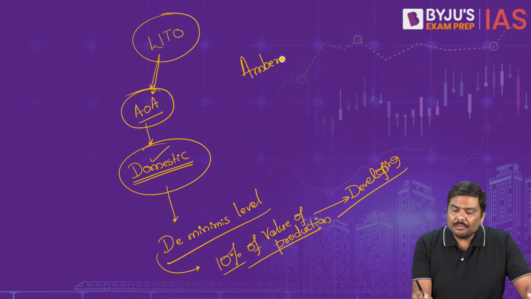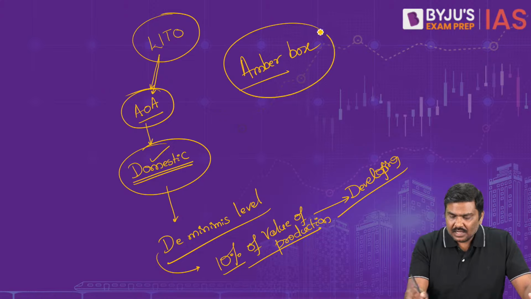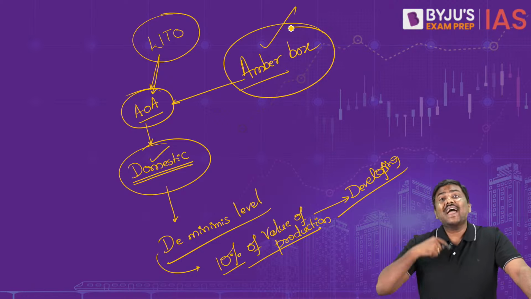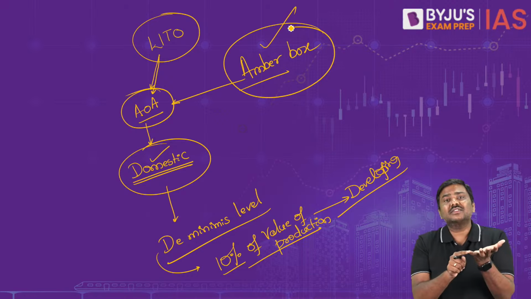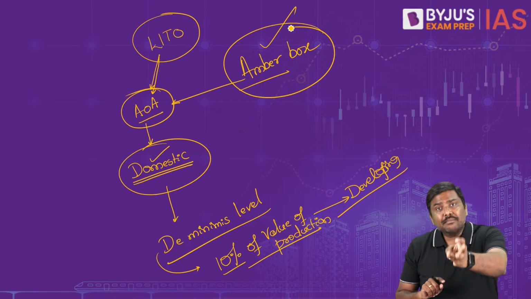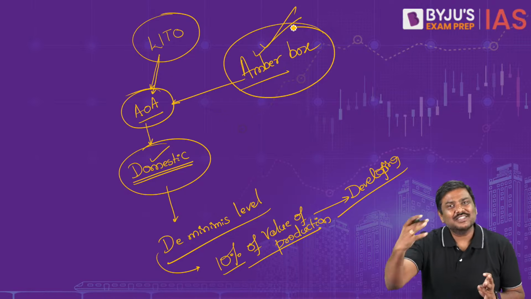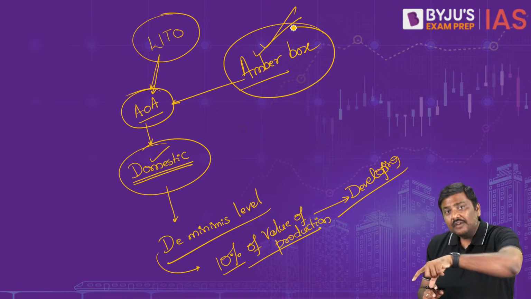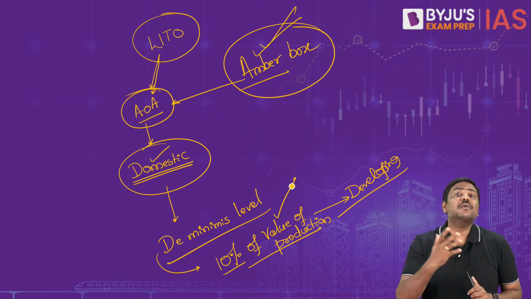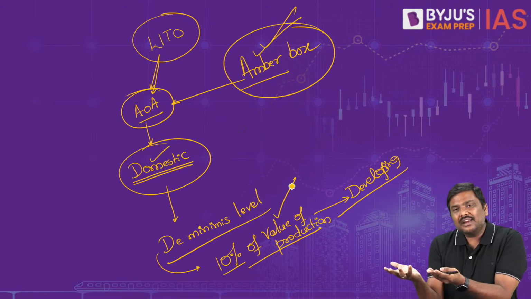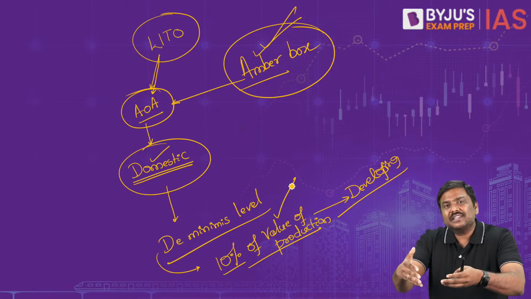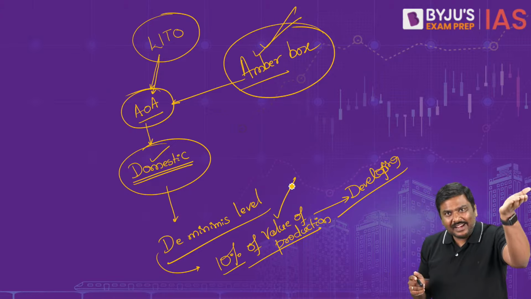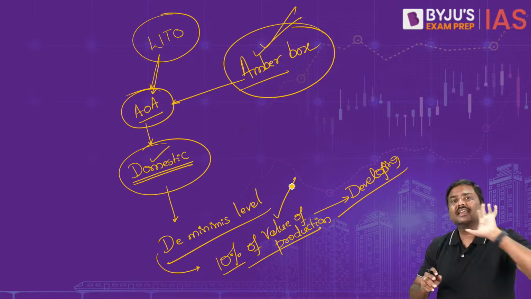Trade distorting simply means there is a box under the WTO called the amber box. Under the WTO Agreement on Agriculture, there is one classification of subsidies called amber box subsidies. For example, in case of India, fertilizer subsidy and MSP are all amber box subsidies. Now the concern is that the Government of India is providing subsidies of more than 10% of value of production. India is a developing country, yet it has given more than 10% of value of production in the form of subsidies. So other countries can now simply drag India to the dispute settlement body and file a complaint against India.